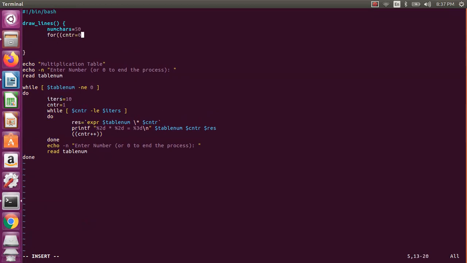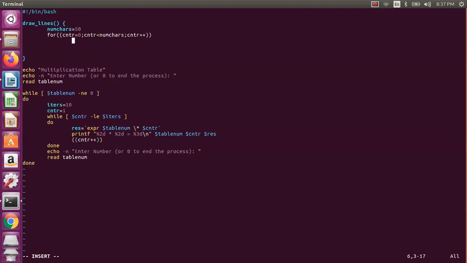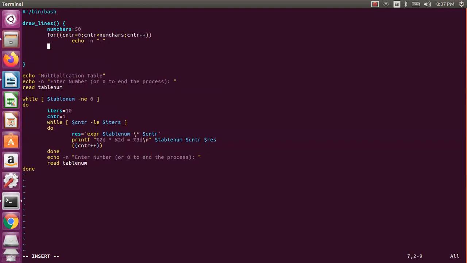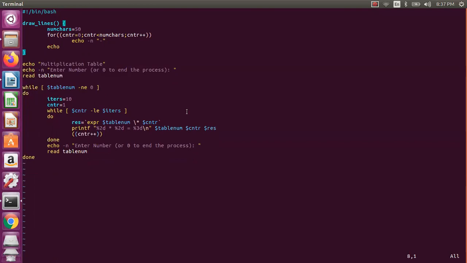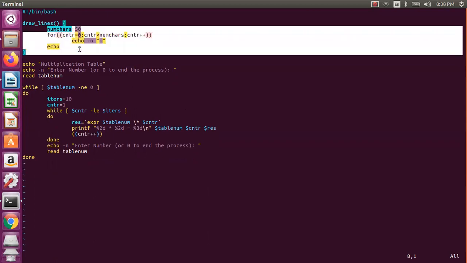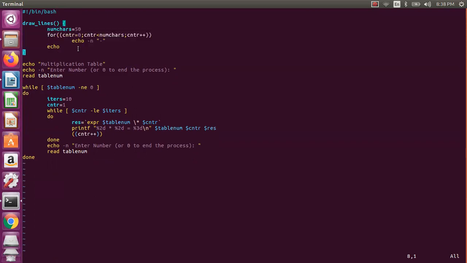Counter equal to 0, counter less than num characters, then counter increment. I am not doing anything else, I am just drawing a line, that's what I am doing. If you see this one, I have written a function which will not take any input. How you pass input, we will see, like $1, $2 you will pass, and how you get output, you will use return. Of course, return just means no return here, and we will see that example, then you will have more clarity.